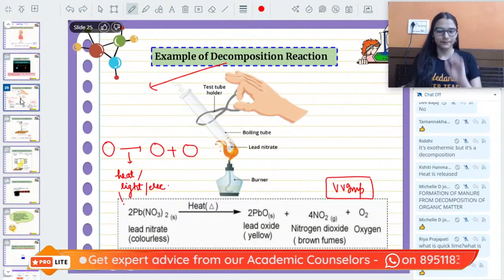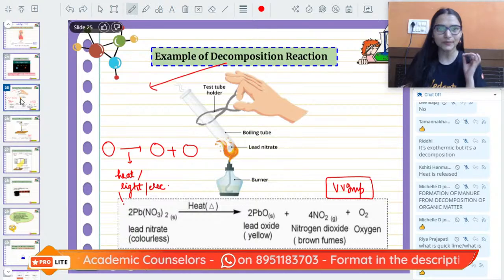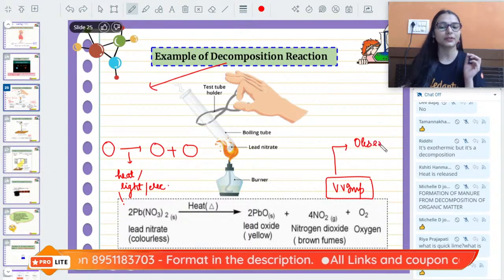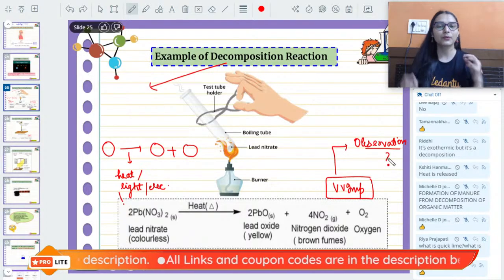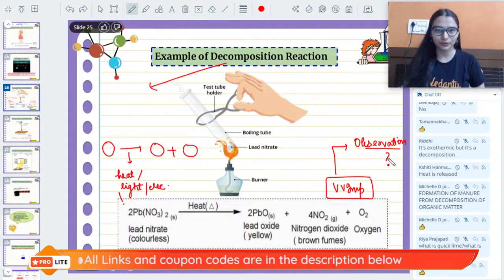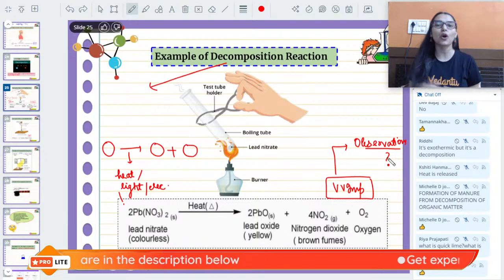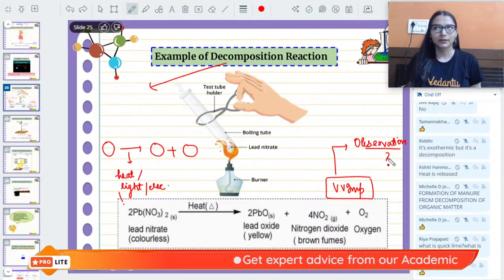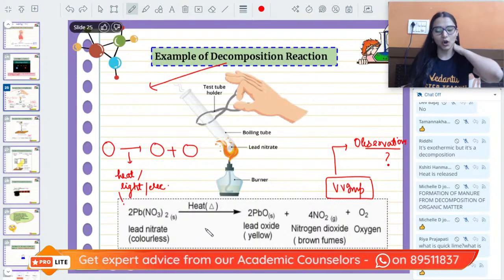Very important. Okay? Now, from the chemical reactions, what kind of questions are expected in the exam? Questions come based on the observations. The examiner will directly ask you, when you are heating lead nitrate, what is the observation when you heat lead nitrate?